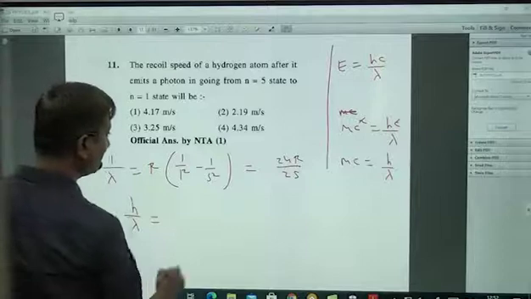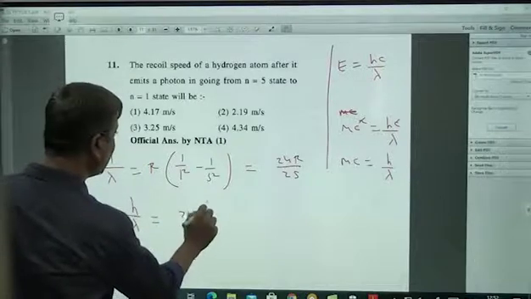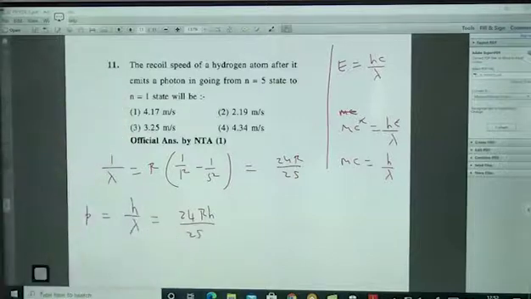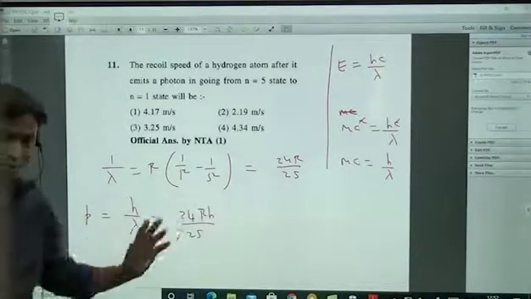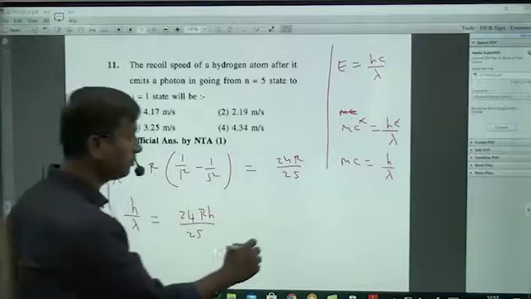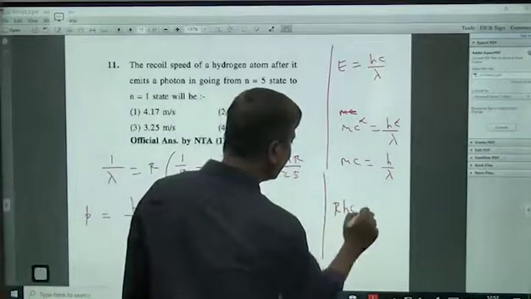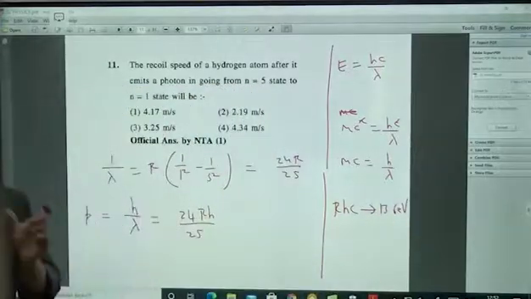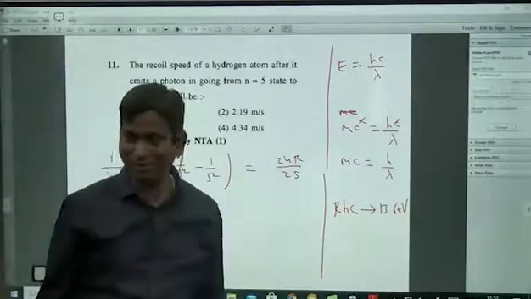So h by lambda means 24 RH by 25, because 1 by lambda is this. Again, RH value I don't know, but I know one important thing: RHc is 13.6 electron volts. This is confirmed. This you have to remember, RHc value, 13.6 electron volts.